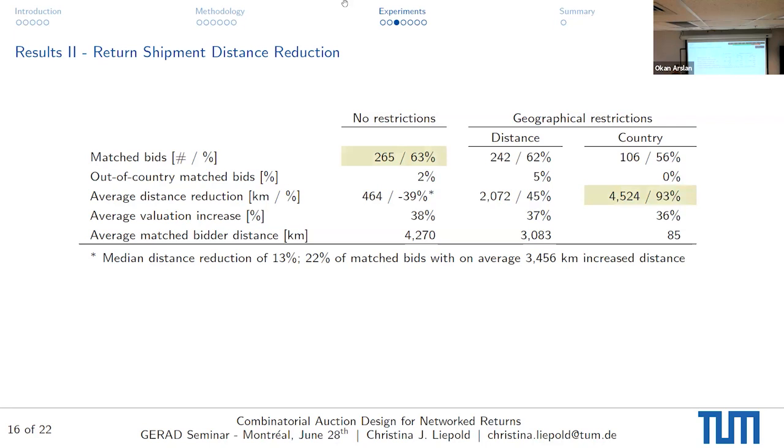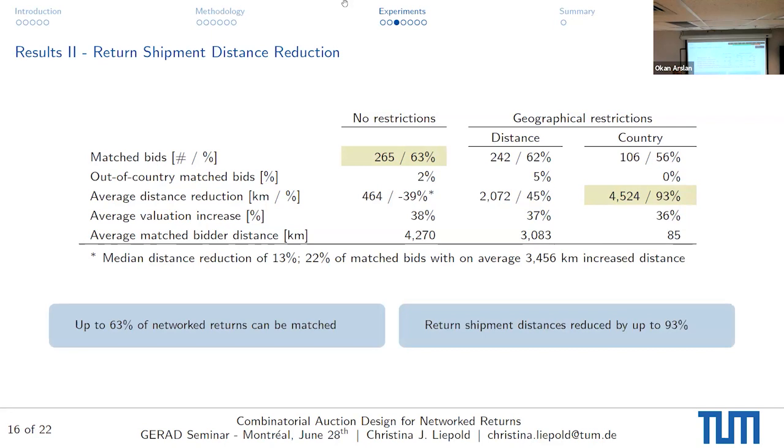And what we see here is that obviously the extremes give us basically the area in which we're looking at. So the number of matched bids and the percentage of matched bids is obviously the highest if we do not restrict the geographical matching. And the average distance reduction for matched returns is the highest if we stay within the country. However, if we look at the no restrictions case, this is basically just the summary of this.